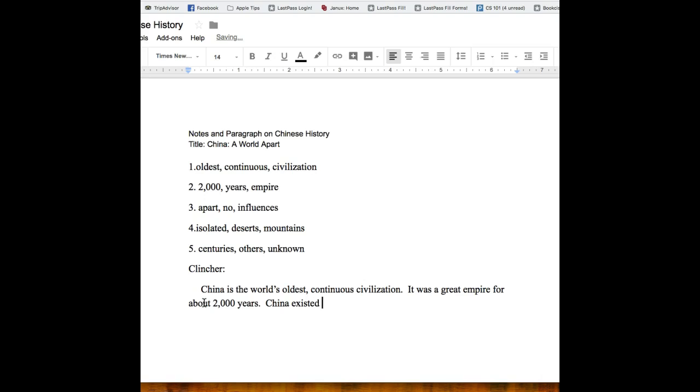China existed apart from the influence of other civilizations. So what can we say? Deserts and mountain ranges isolated China from other peoples.